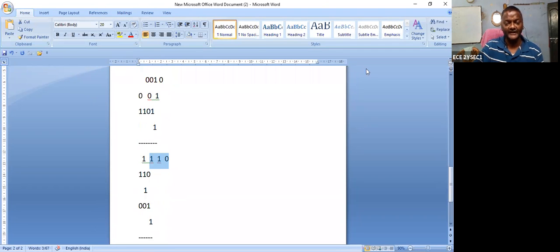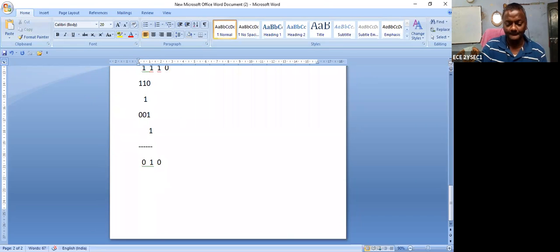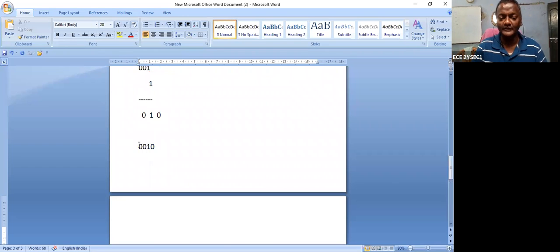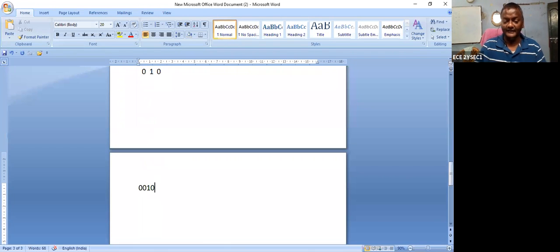So what is plus 2? What is minus 2? I repeat, I can write here. What is plus 2? 010. So I repeat, 0, 0, 1, 0 is the positive 2. What is the minus 2? In the 2's complement form, you will get 1, 1, 1, 0. So the first digit is 0, it is a positive number. Okay, positive 2. And this is the 2's complement.